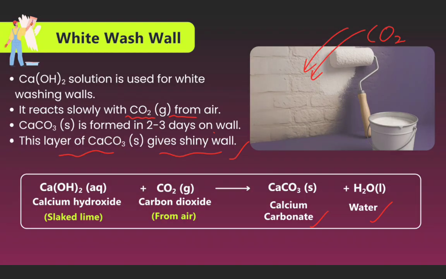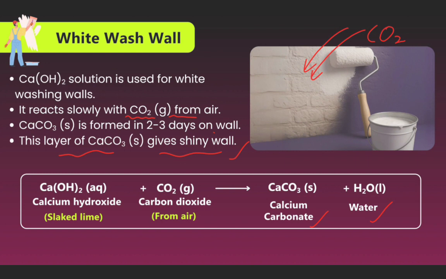Now we see the next, whitewashing walls. Calcium hydroxide, which is called slaked lime solution, is used for whitewashing walls. It reacts slowly with carbon dioxide from the air. Calcium carbonate is formed in 2 to 3 days on the wall. This layer of solid calcium carbonate gives the wall a shiny finish. Now we can see the reaction below.